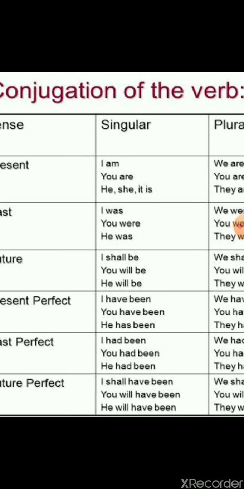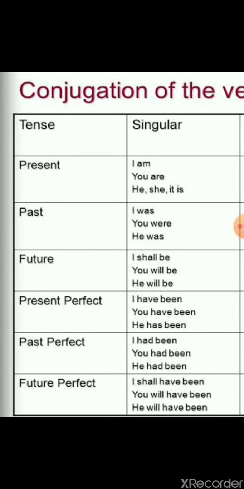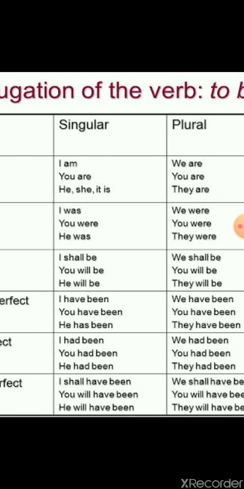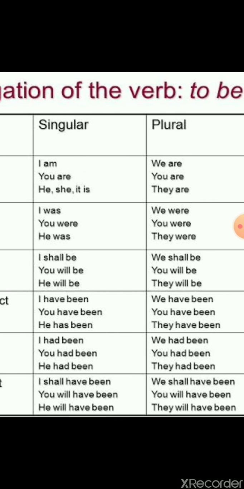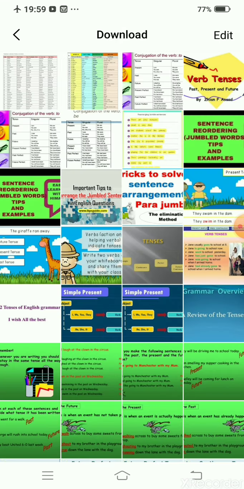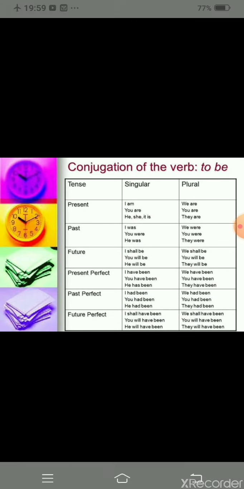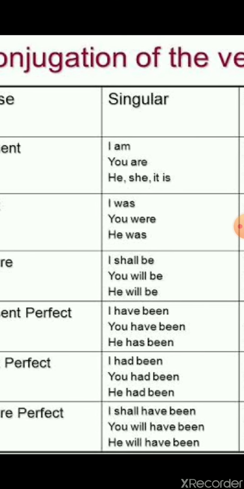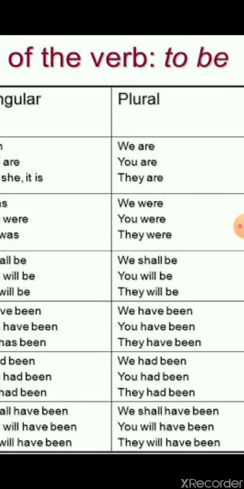Past tense, I was, we were. Future, I shall be, we shall be. Present perfect, I have been, we have been. Past perfect, I had been, we had been. Future perfect, I shall have been, we shall have been.